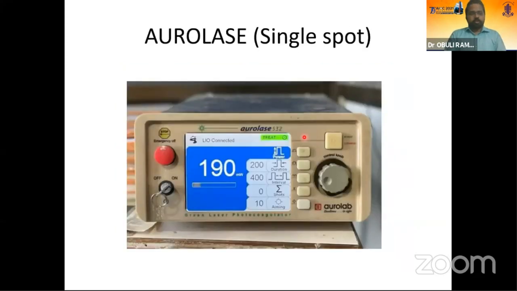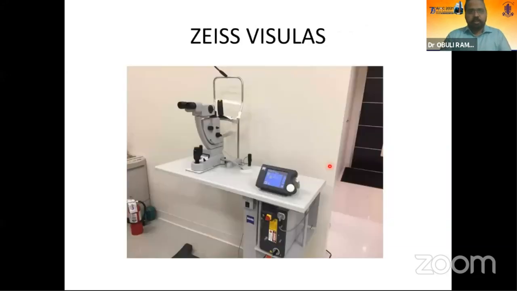Now coming on to the most commonly available laser which is there everywhere, it is the Ellex laser. It has no touch screen. It is a knob based machine. There are multiple buttons which you have to click to select each module, and then the knob is used to adjust the setting. The other two lasers are Zeiss, Visulas.